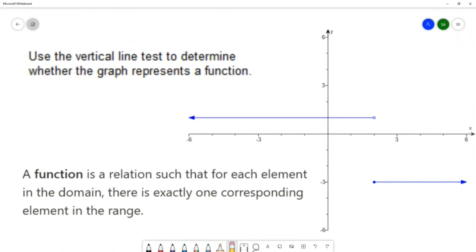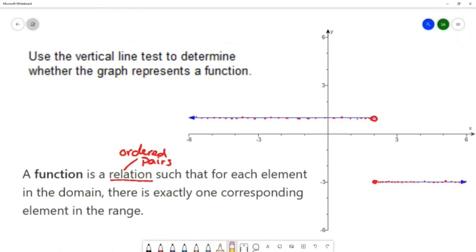So we want to know whether this graph here represents a function. A function is a relation. A relation is any set of ordered pairs. And a graph is showing us a set of ordered pairs. So every single one of these ordered pairs that are on this line are included. We don't include this one with the open circle. We do include this one with the closed circle, and then all of the other ordered pairs that are on the line make up this graph. So we do have a relation,